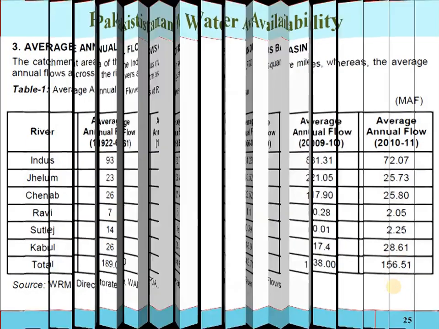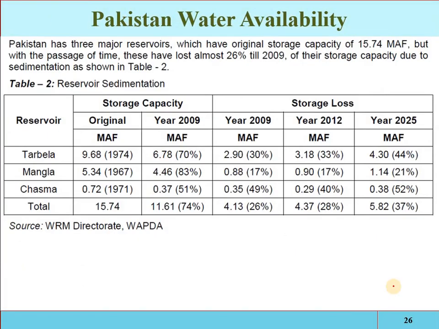So what we have to do now? Pakistan has three major reservoirs. That is another problem: they had an original storage capacity of 15.7 million acre feet. Originally, in 1965, at the time of construction, the storage capacity was 15.74, but with the passage of time we lost 26% by 2009, and now in 2020 it is more than 30% due to sedimentation. See, at Tarbela Dam in 1974, its original storage capacity was 9.68.